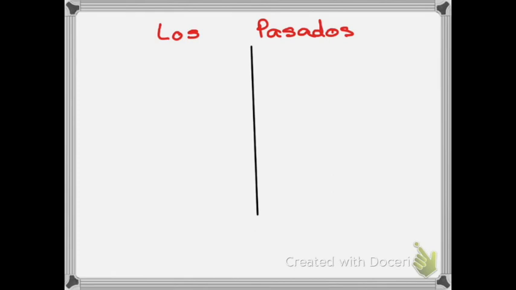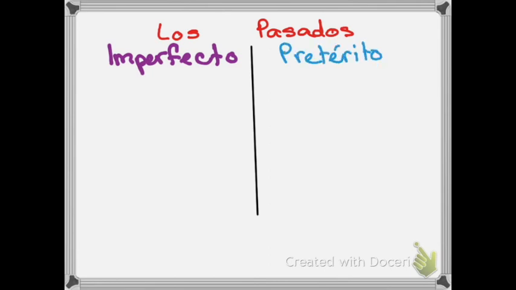So once you have your 2 columns, on the one side we're going to write the first past we learned, which was the imperfecto. Okay, el imperfecto. And on the other side we're going to have the pretérito. See, el pretérito. So el imperfecto, these are the ones that end in aba or ia. Like yo hablaba, yo vivía. Okay, so if you need to review those, go back to your notes on the conjugations of the imperfecto. So I also refer to this as the aba-ia tense.